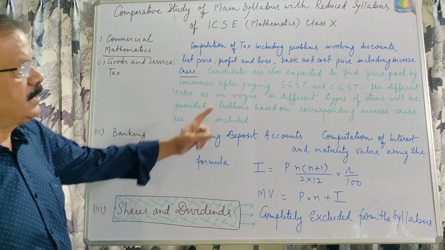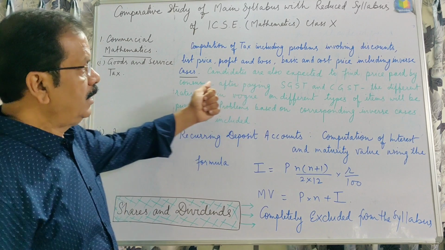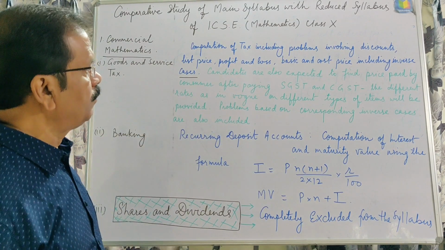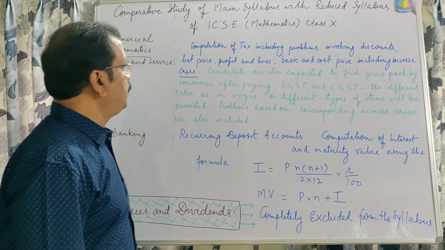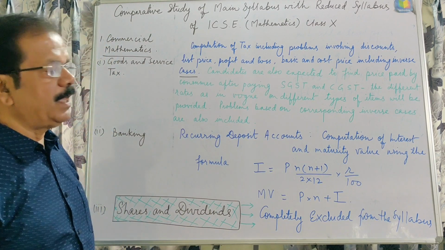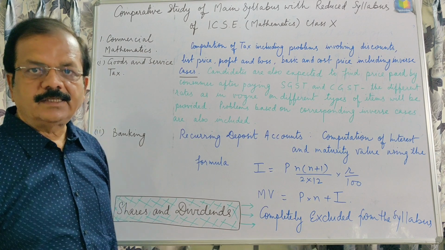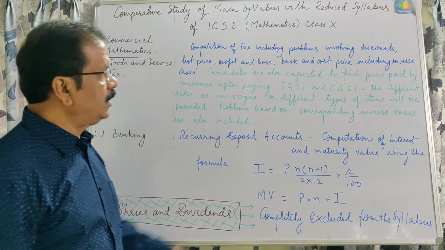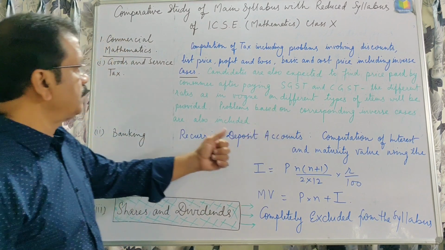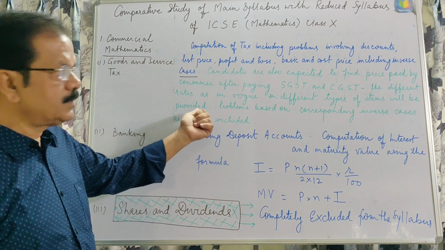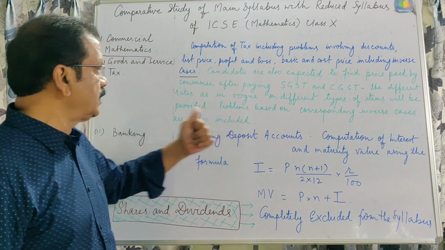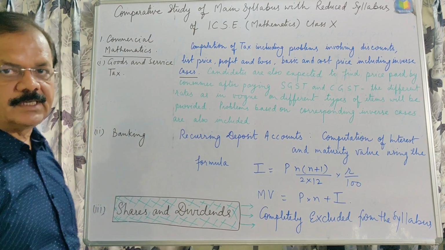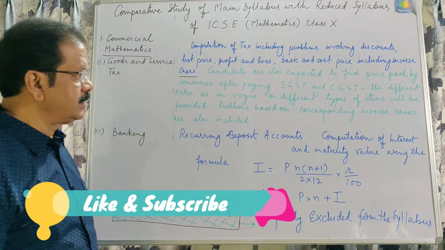But these few lines were included yesterday with the reduction of the syllabus: candidates are also expected to find the price paid by the consumer after paying SGST and CGST. The different rates involved on different types of items will be provided. Problems based on corresponding inverse cases are also included. That is why I have written these few lines, whatever was included yesterday.